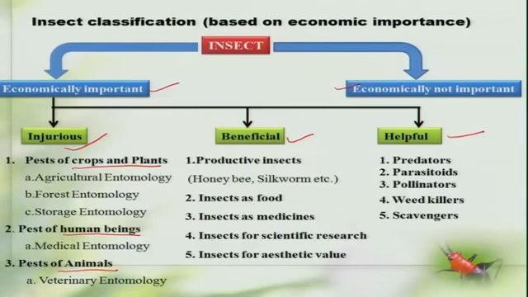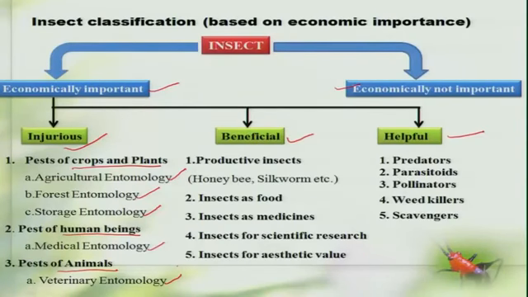Those which cause damage to agricultural crops are referred to under agricultural entomology, and those which are pests of forest plants are referred to as forest entomology, and those which cause damage to stored grains we refer to as storage entomology. Similarly, the insects which either directly or indirectly cause damage or annoyance to human beings are referred to under medical entomology, and those which cause a similar kind of damage to animals are referred to under veterinary entomology.